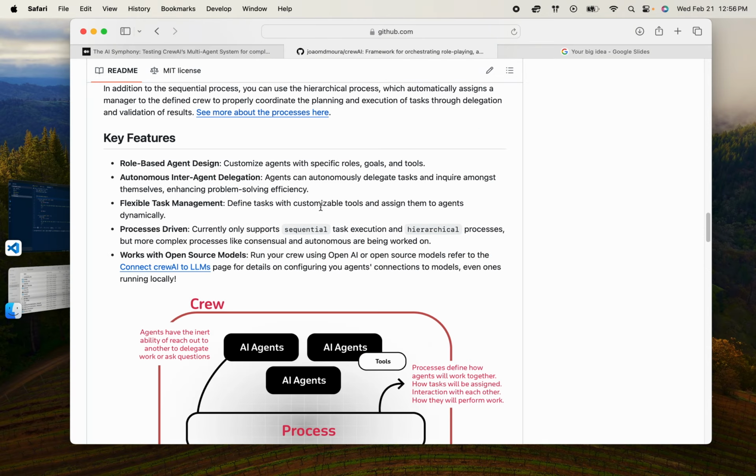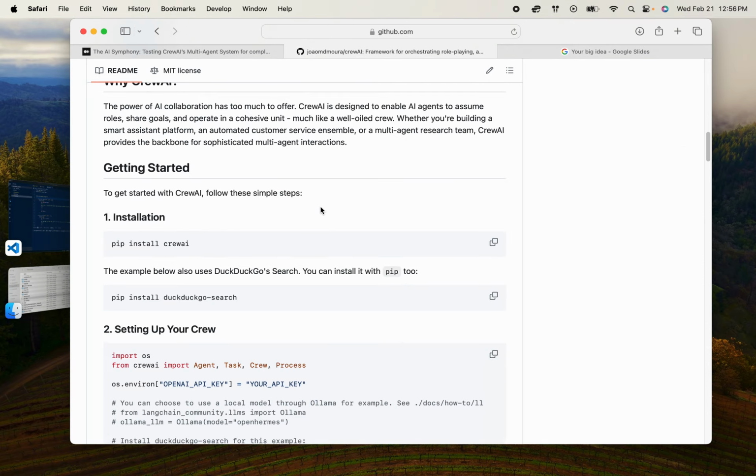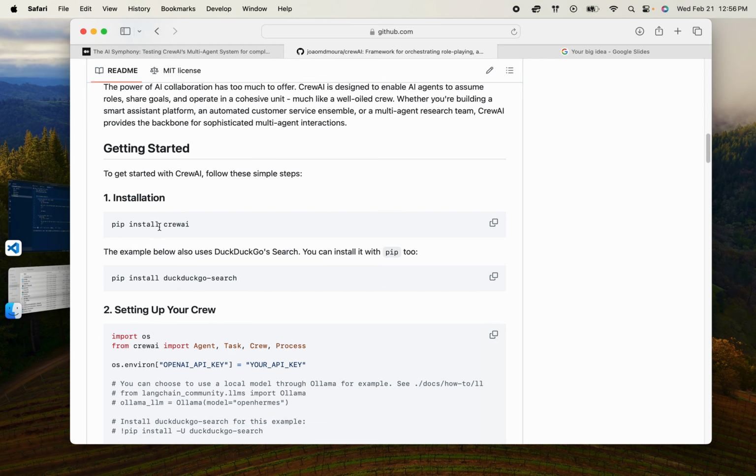Before we go to the code, I want to quickly cover how to set up the library. It's pretty simple. Once you have an environment where LangChain and OpenAI is installed, you can just do pip install CrewAI to install CrewAI.